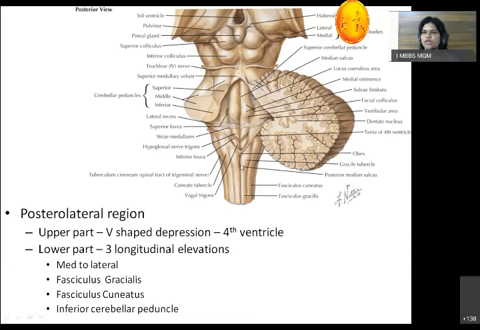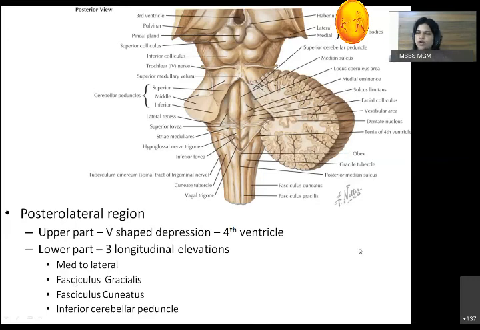This closed part of the medulla is divided again by the posterior median sulcus into two parts. So both are symmetrical. Immediately lateral to the posterior median sulcus, we have a tubercle, which is for the nucleus of fasciculus gracilis. So it is called the gracile tubercle. Lateral to that, there will be the nucleus cuneatus, which is the nucleus for fasciculus cuneatus. And beside that, there is a tubercle for the spinal nucleus of the trigeminal nerve. So it is called the tuberculum cinereum. These are the three tubercles present from medial to lateral.